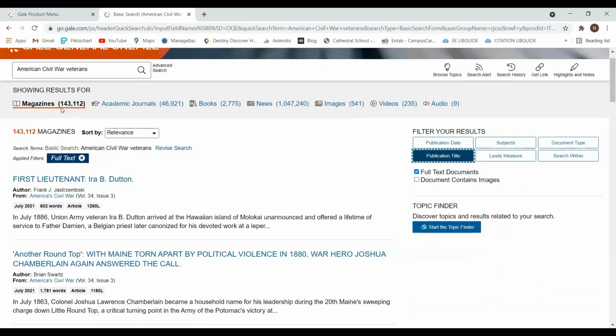So I have got magazines, academic journals, books, news articles, images, videos, and even audios. So I have a whole rounded research data material right over here at my fingertip.